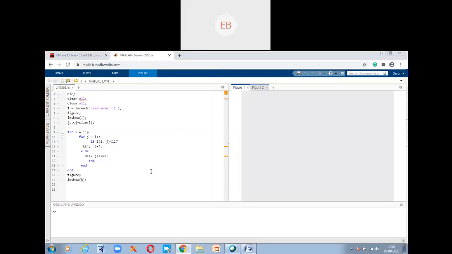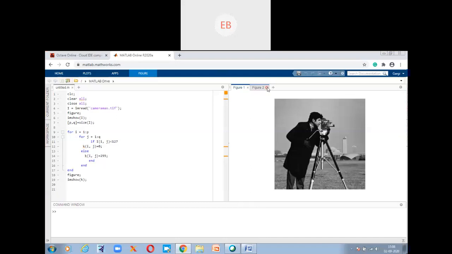Oh, एक minute, हाँ. This is the thresholding wala, not the negative of the image. This is image thresholding. ये भगवान क्या हो रहा है?